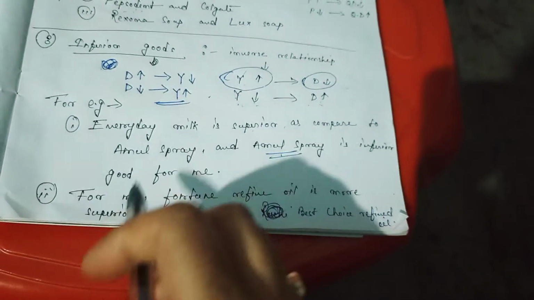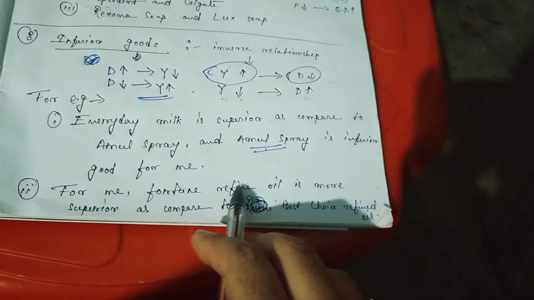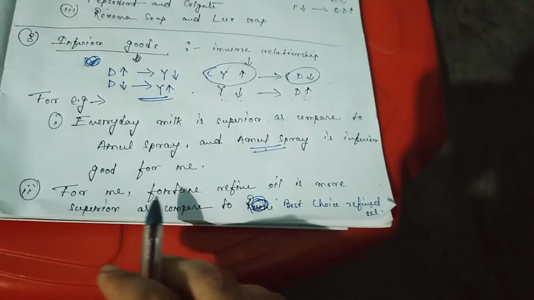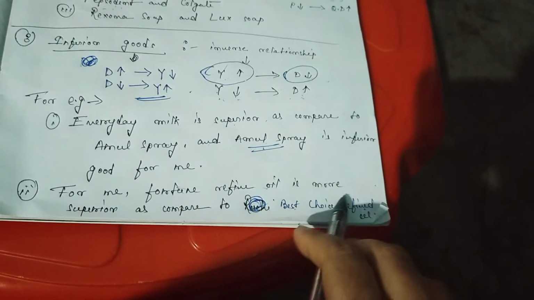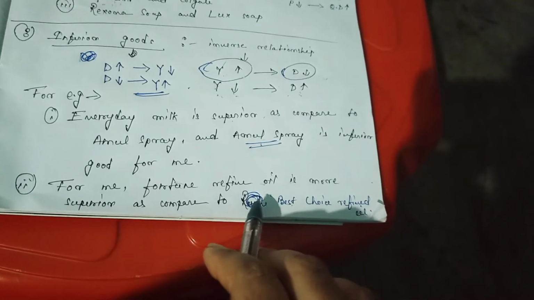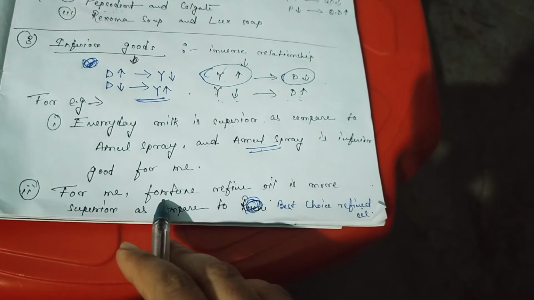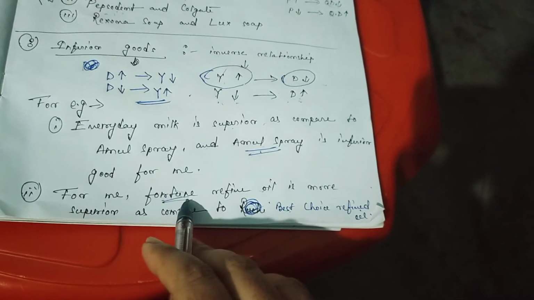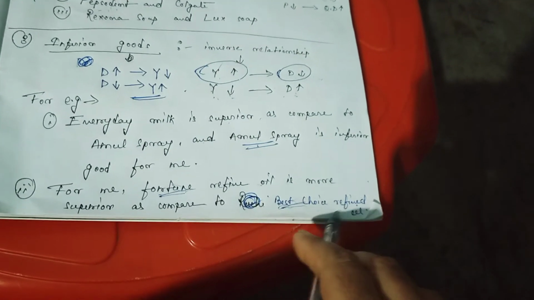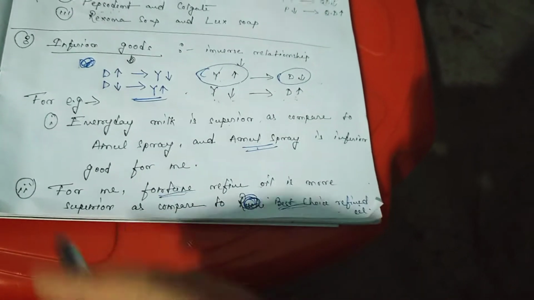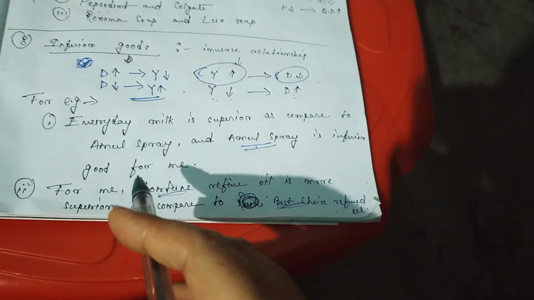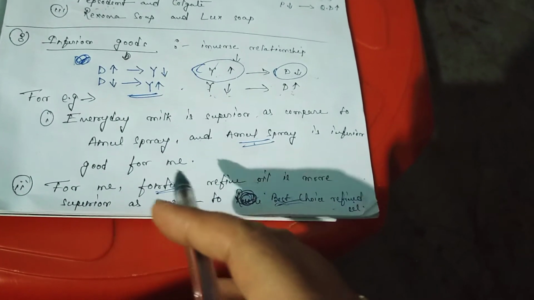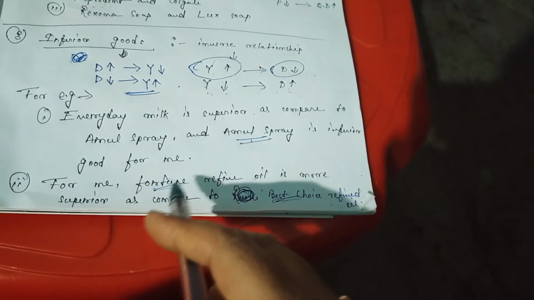And just take another example, that Fortune refined oil is more superior as compared to Best Choice refined oil. Okay, so for me, Fortune is far better as compared to Best Choice oil. So when my income increases, I will go for what? Fortune refined oil.